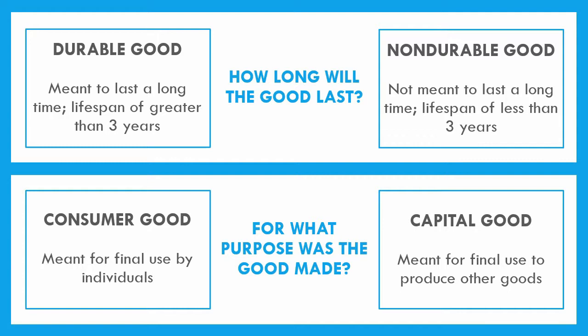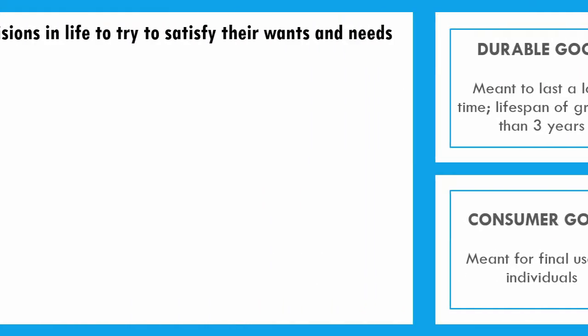The airplane's final use was intended to provide that service. Maybe machinery as well. Machinery in factories used to make goods is a capital good. Its final use is meant to help produce other goods. So we'll sometimes be putting our goods into these different categories, either durable or non-durable, or consumer or capital.